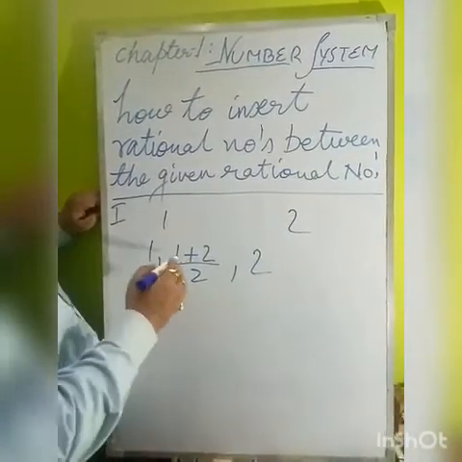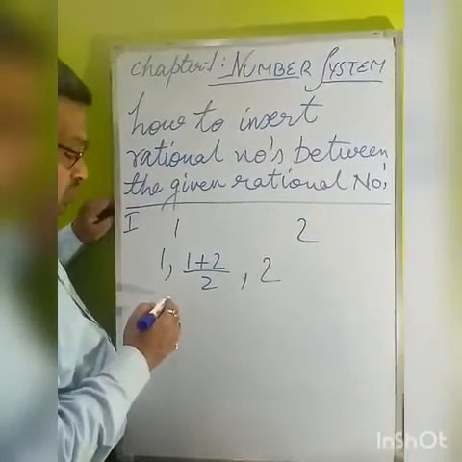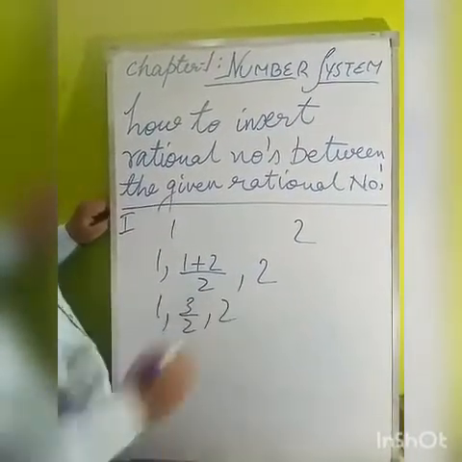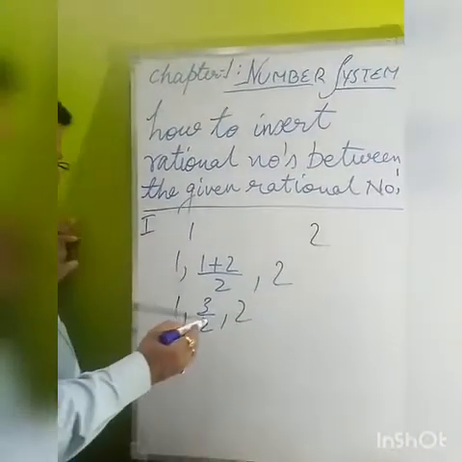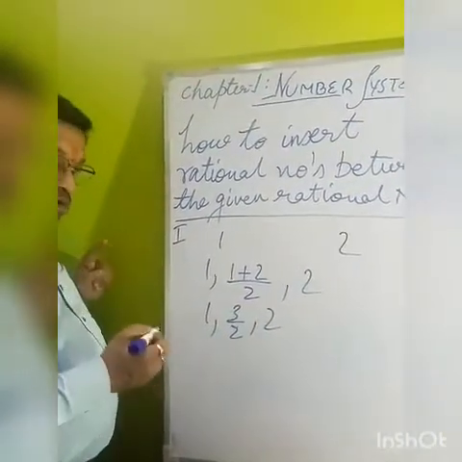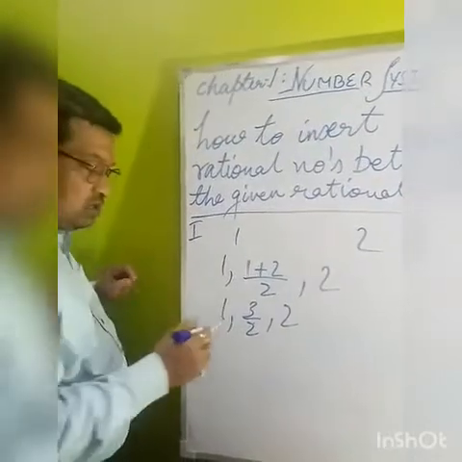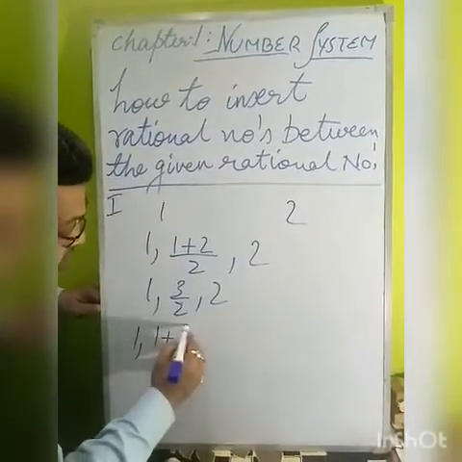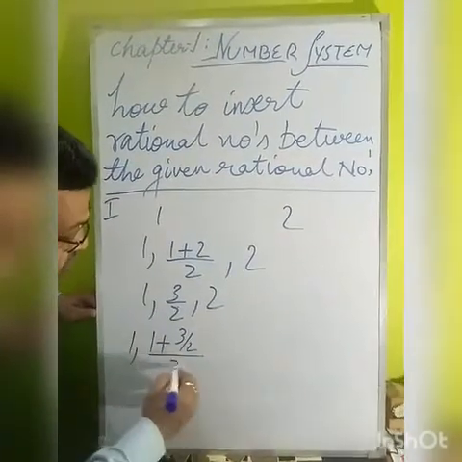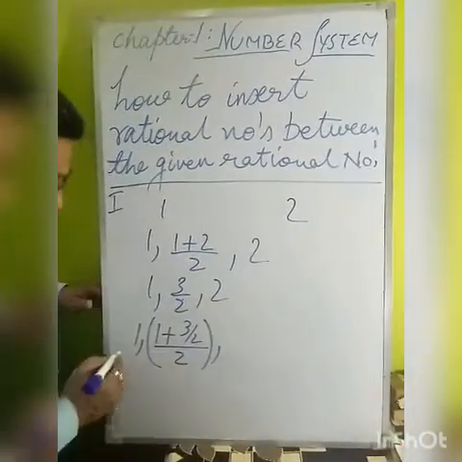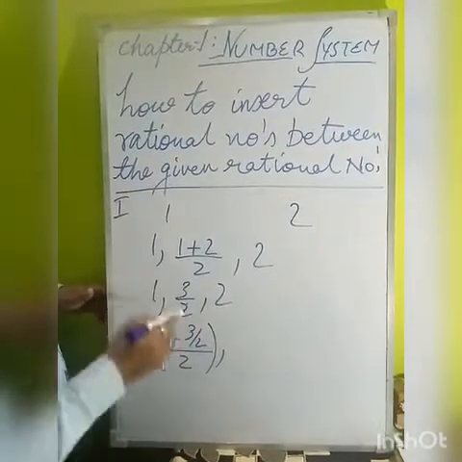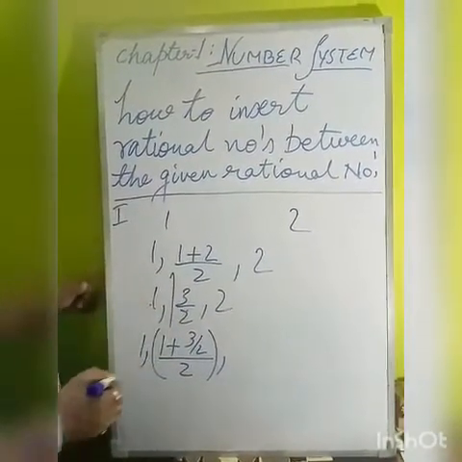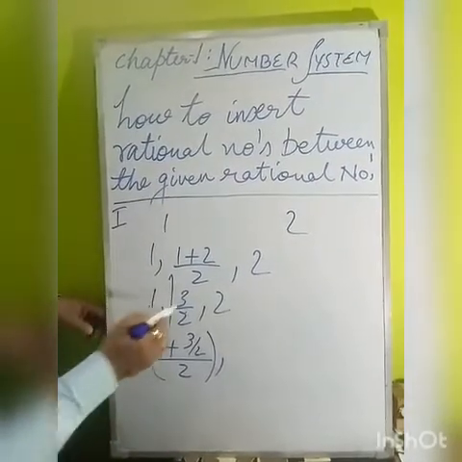Okay, (1 plus 2) divided by 2 will be what? 3 by 2. So what you got? 1, 3 by 2, 2. These three, one rational number you get between 1 and 2. Now we have to insert two more rational numbers. So what will we do? We will add 1 plus 3 by 2 whole divided by 2. We are adding both and dividing by 2, so we will get the rational number between 1 and 3 by 2.